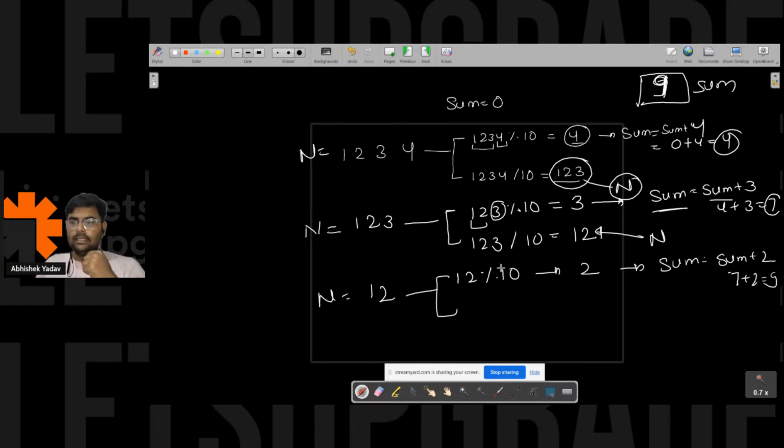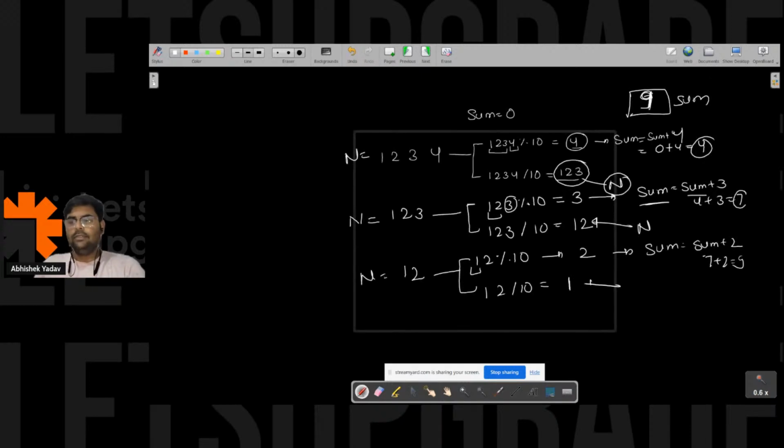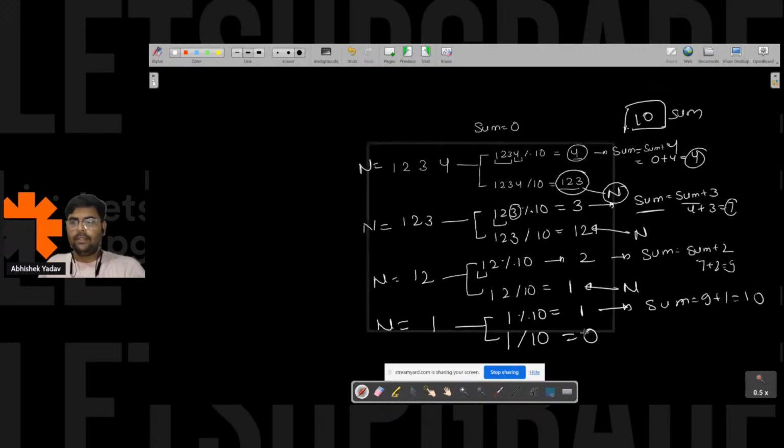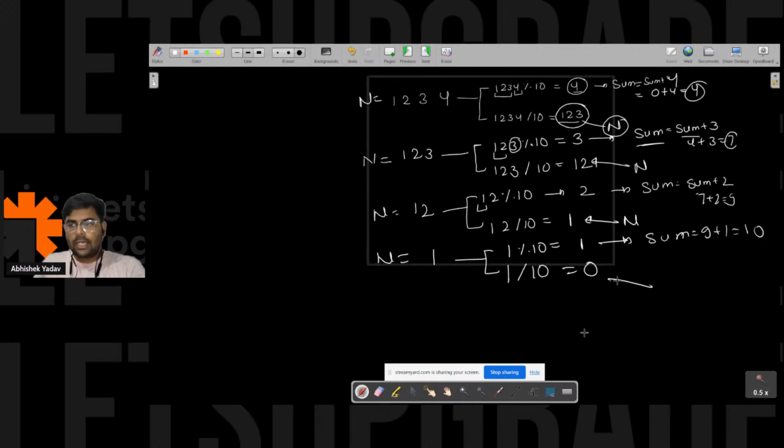After getting the last digit, I want the remaining digit, that is 12 divided by 10. I will get 1, right, everyone? And I will store this 1 again inside n, and I will do the same thing, that is 1 modulo 10, I will get 1. I will add this 1 to the sum. I will get 9 plus 1, that is 10. So here inside the container sum, I will get 10. And the moment I do 1 divided by 10, I will get 0 here. Right, everyone? So now the value of n is 0.